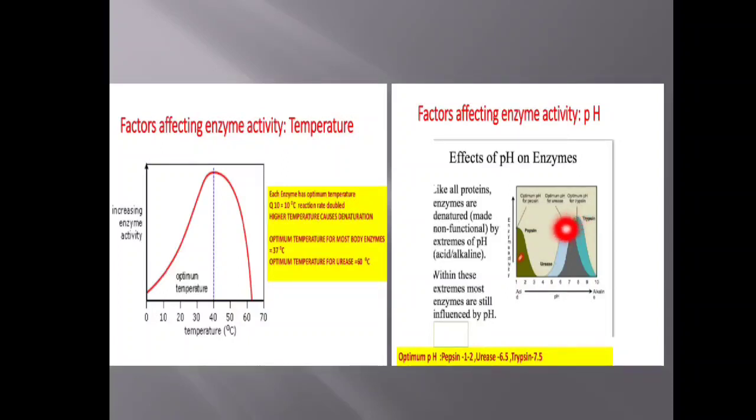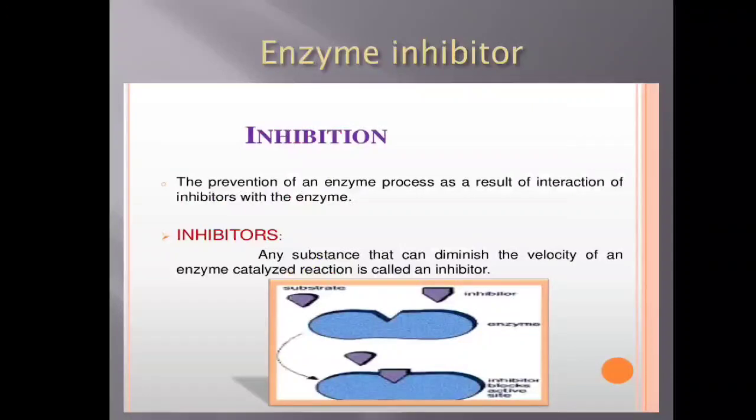Usually this optimum pH is around 7, and each enzyme maintains its own optimum pH value, so they are active in that particular pH range. Again the reason is the same: the enzyme is proteinaceous in nature, and very low pH and very high pH bring about denaturation of the enzyme, and therefore they are inactive.